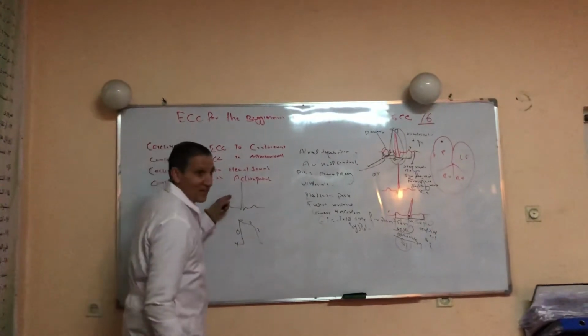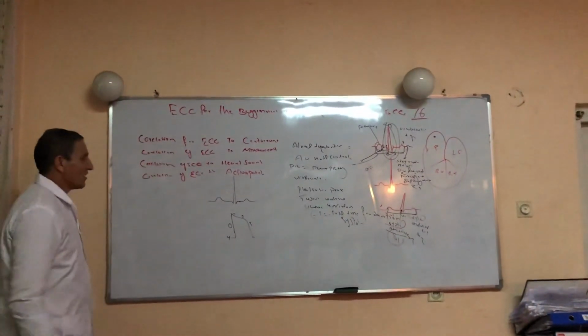Correlation of the ECG event to the cardiac action potential.